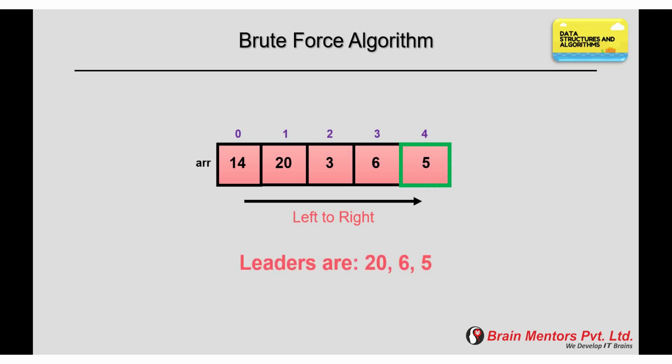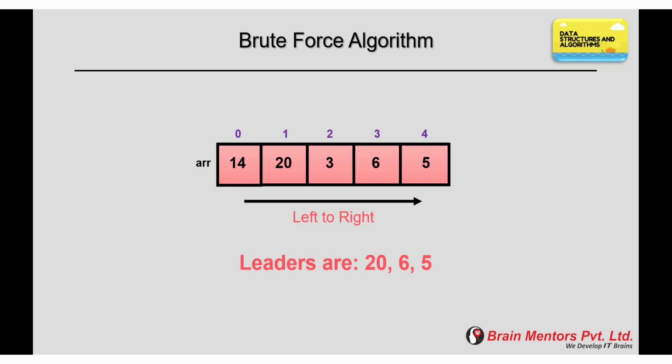So let me explain it. First element is 14, which is not greater than all its right side elements because 14 is not greater than 20. Second element is 20, which is greater than all its right side elements. So it is the first leader. Third element is 3, which is not greater than all its right side elements because 3 is not greater than 6.